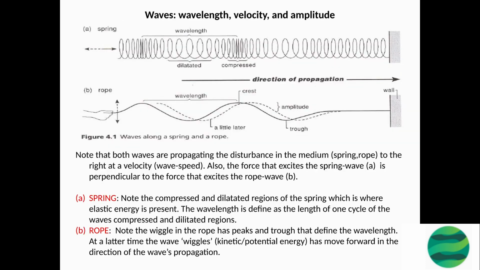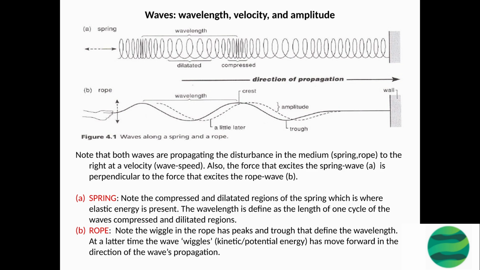Both spring waves and rope waves are examples of mechanical waves, which are waves that propagate through a medium, such as a spring or a rope. These waves are characterized by their wavelength, frequency, and velocity. Both spring and rope waves are propagating the disturbance in the medium to the right at a velocity, known as wave speed. The force that excites the spring wave, A, is perpendicular to the force that excites the rope wave, B.